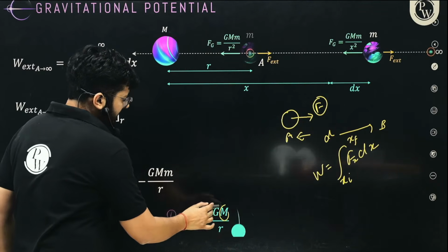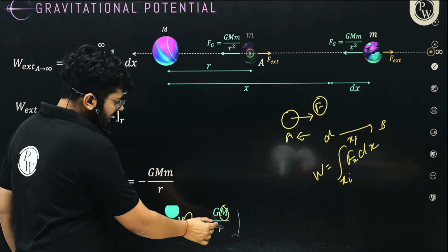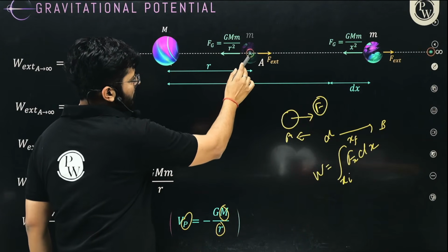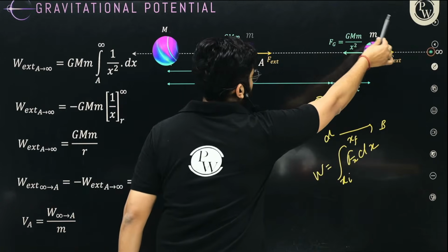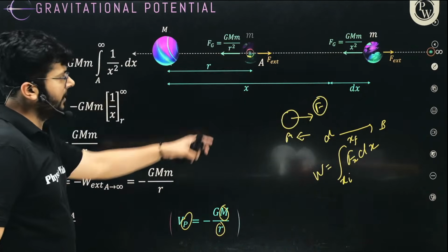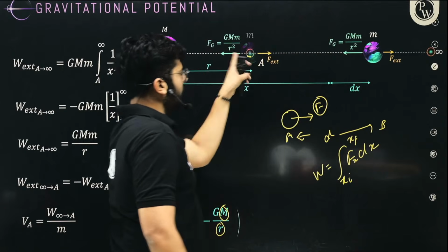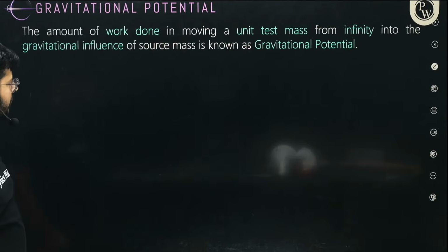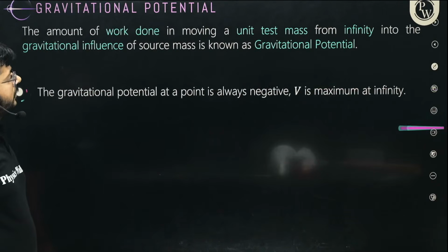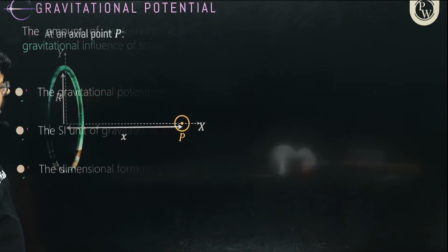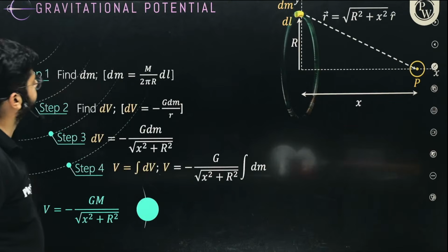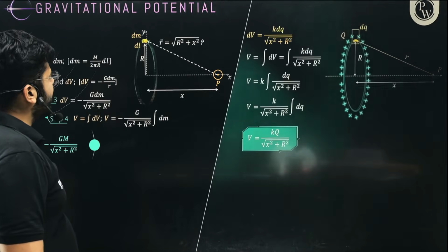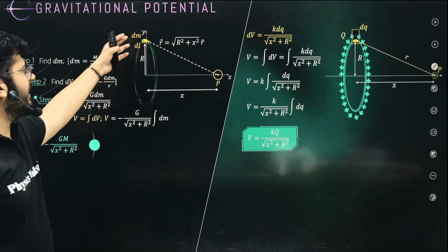So M is the capital mass which is creating the gravitational field, r is the distance at which we are trying to calculate the potential. So potential at this point is work done per unit mass to take it from infinity to that point. Okay, so GM upon r. All right. So as you can see over here, we can calculate the potential like this.